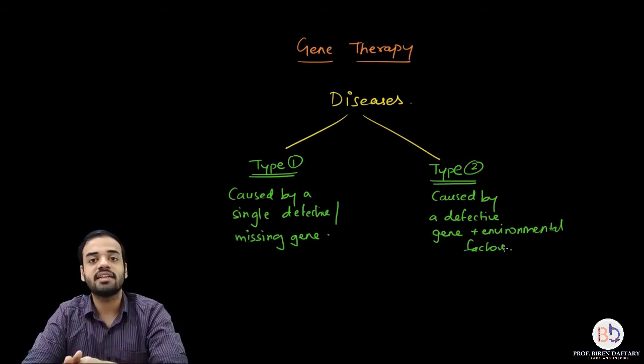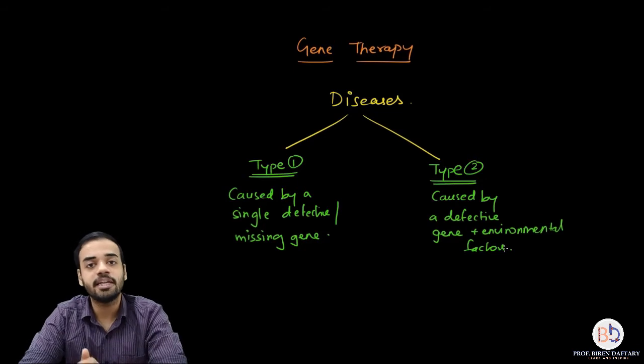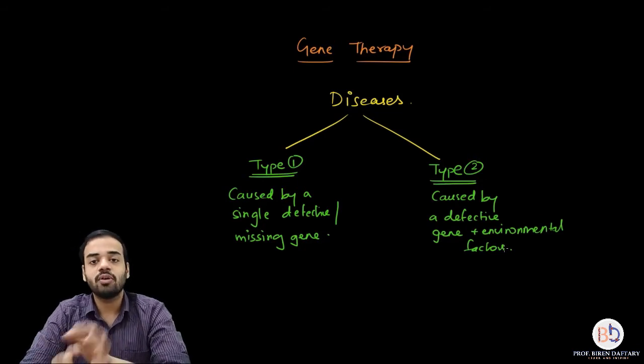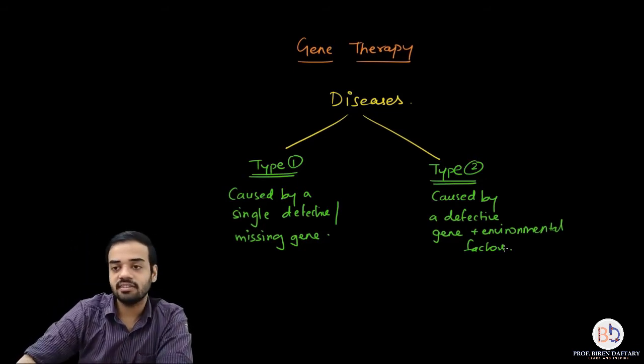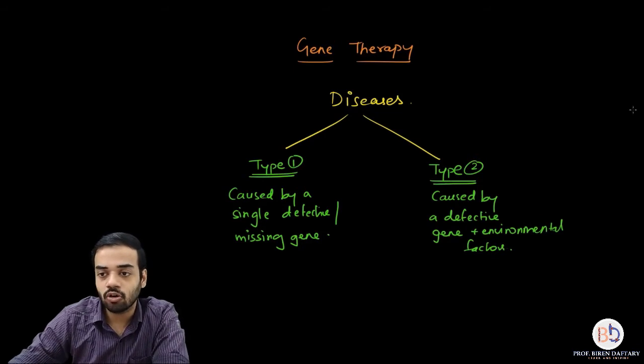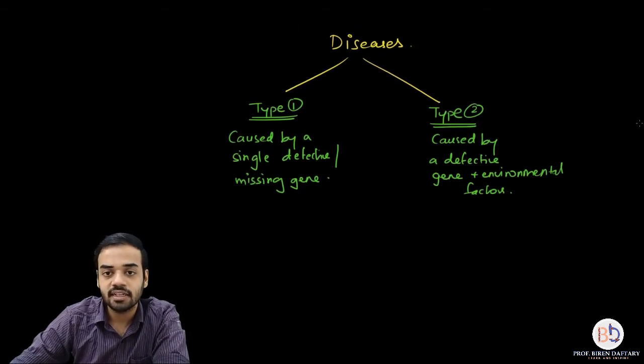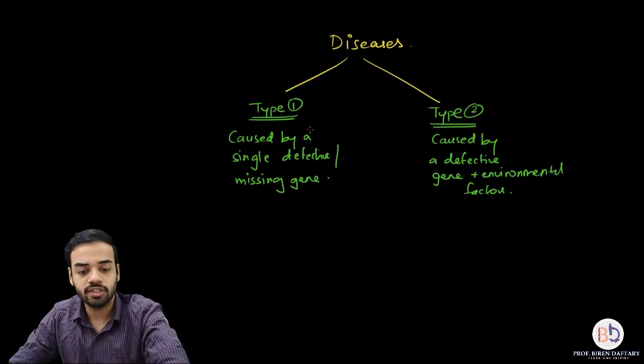Now let us take the examples of both type 1 and type 2 diseases. Examples of type 1 diseases, which are basically caused by a single faulty gene, I will write down over here.